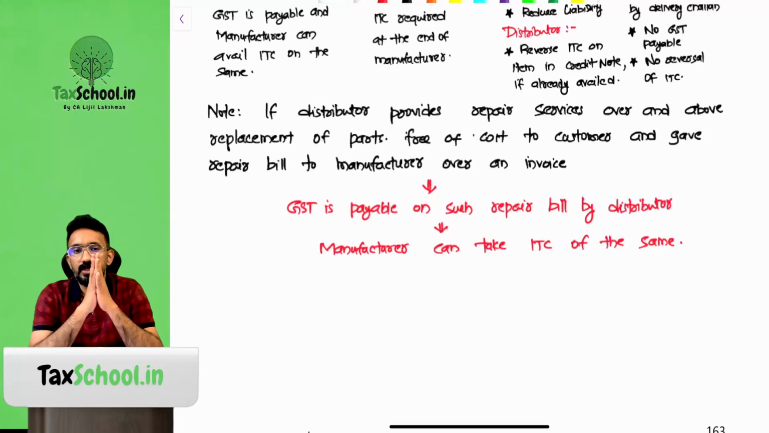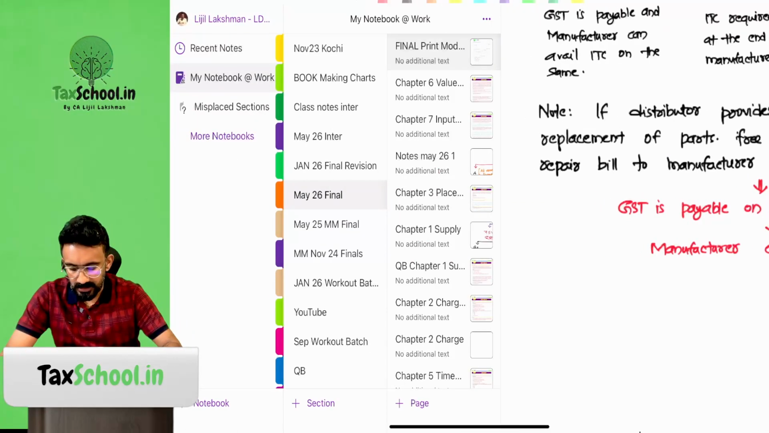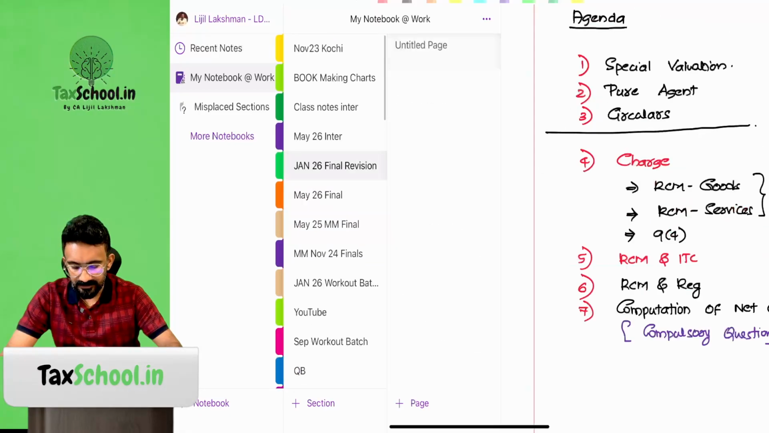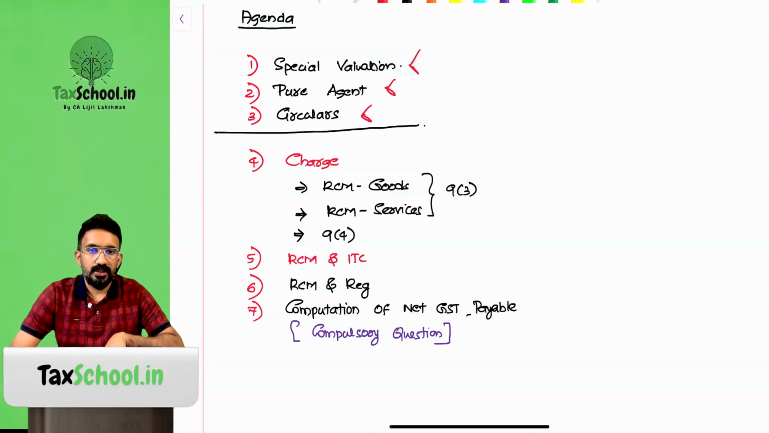Okay. So this is what I wanted to recap from the value of supply chapter. I will mark that area as done. I hope this is clear to all of you. So we have done special valuation, pure agent and circulars. All right. Okay. Now we have to start a fresh chapter.